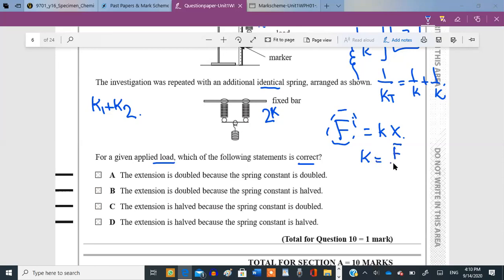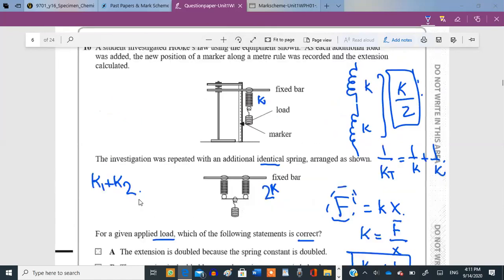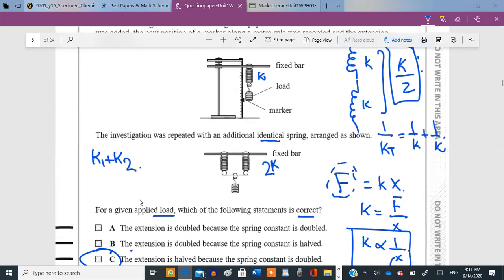Now, if F is constant, what's the relationship between these two? K is equal to F upon x. F is constant, so K is inversely related to extension. Now, if I have doubled the K, the extension will become half of its original value. Okay. And if it becomes half, so let's look at it. The extension is half because the spring constant has doubled. That's the perfect statement that we needed. Okay, option C. Moving on.